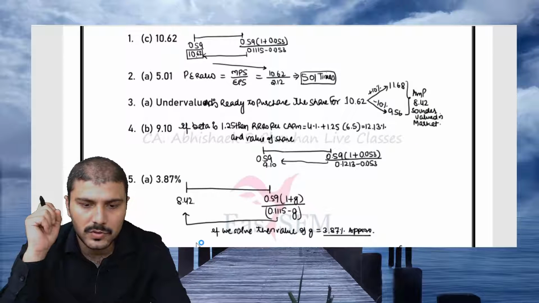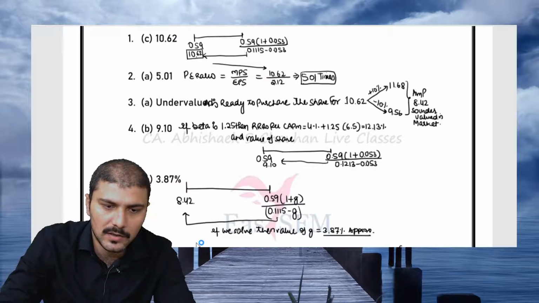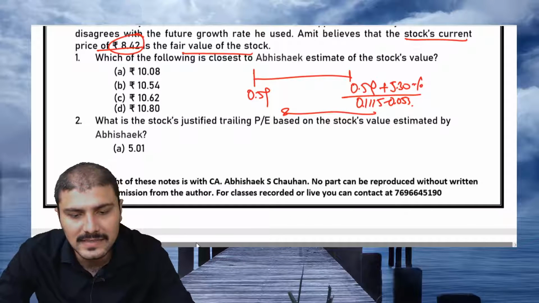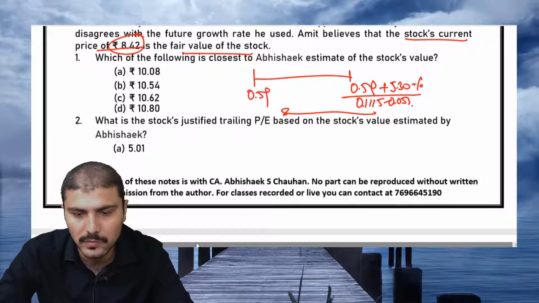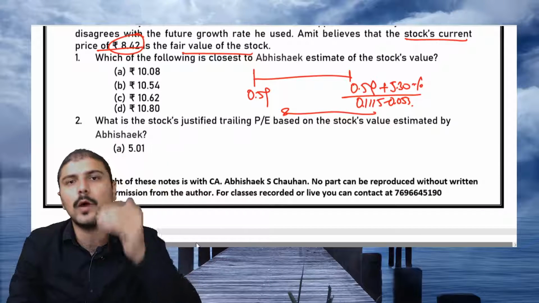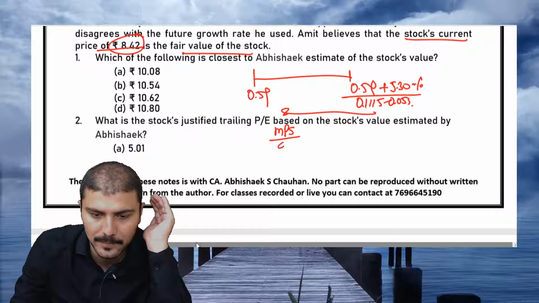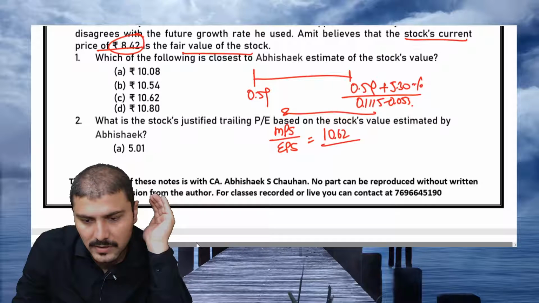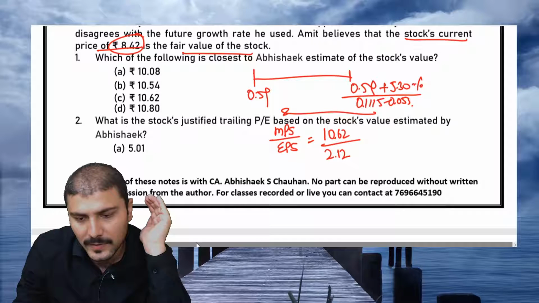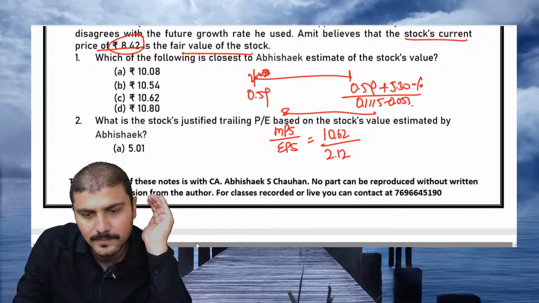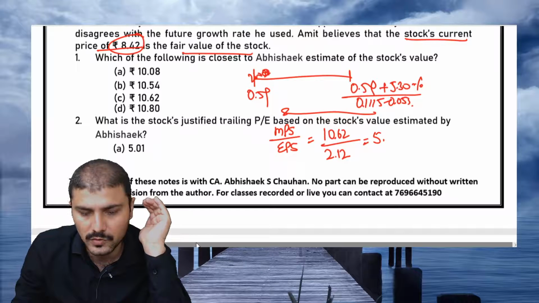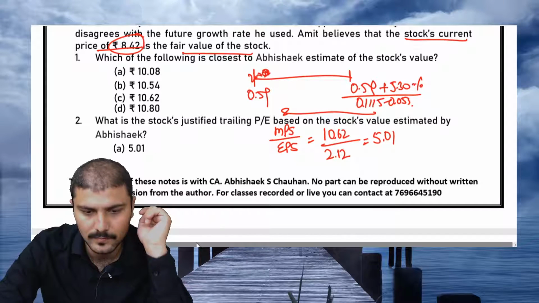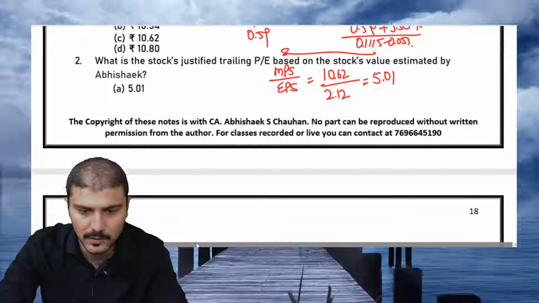If we see the next question, what is the stock's justified trailing PE ratio? PE ratio means price to earnings. Price to earnings means MPS upon EPS. So MPS, as we calculated, is 10.62. The earnings per share of this year 2008 was 2.12. So the trailing PE ratio will be 5.01 approximately.